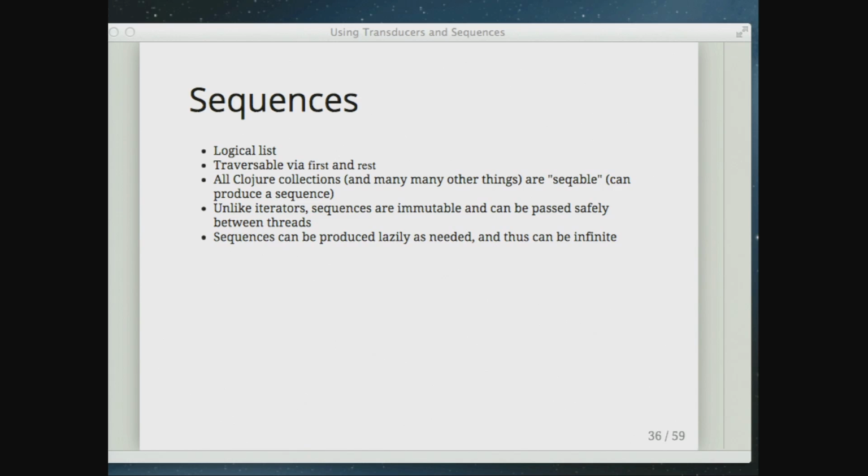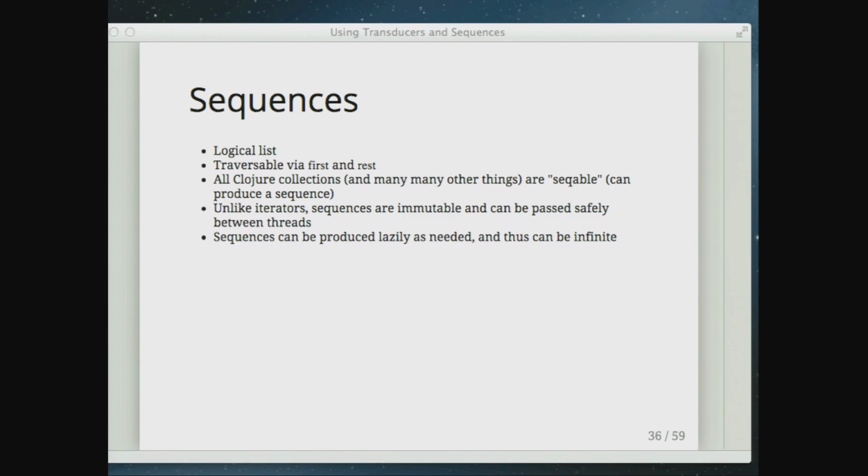Unlike iterators, sequences are immutable, and that means you can safely pass them around between threads and give them to other people, and you can diverge in how you use them at that point. You might have a sequence and give it to another thread, and he starts iterating through it, which is fine. And then later on, I'm going to start iterating through it, and that's fine. You're going to be looking at the same exact data, and that's all thread safe. There's no issues with any of that.